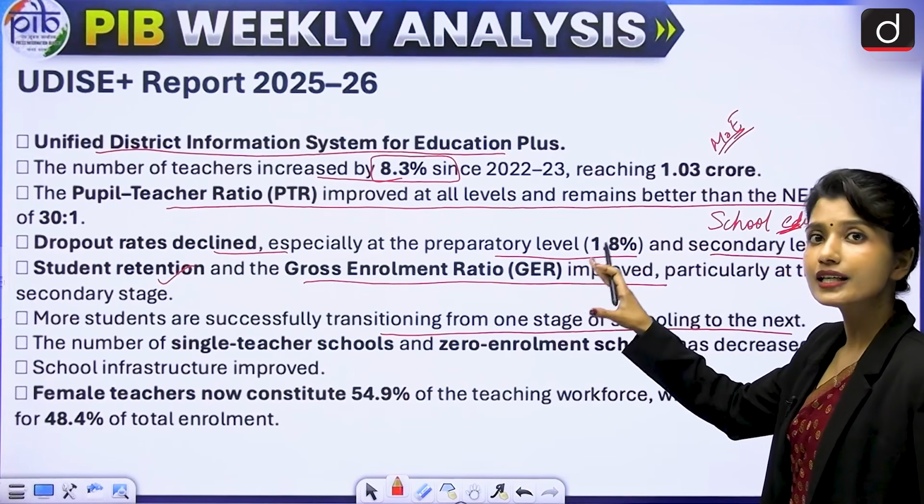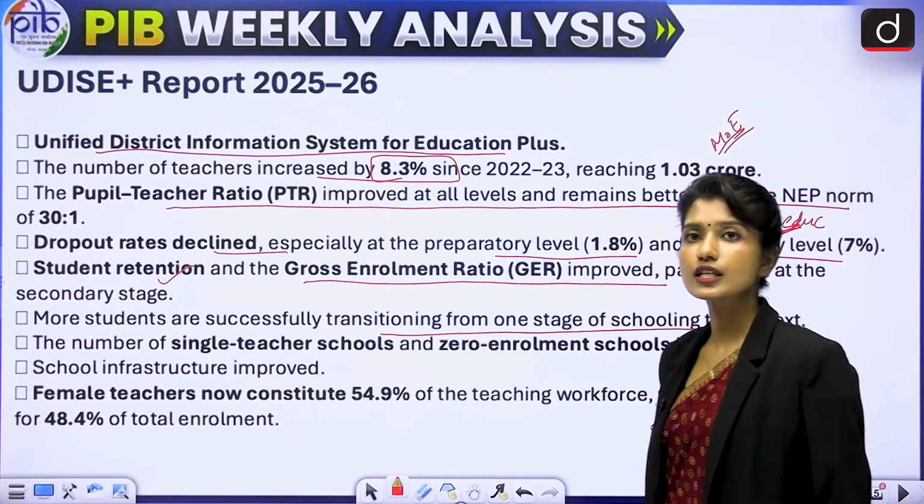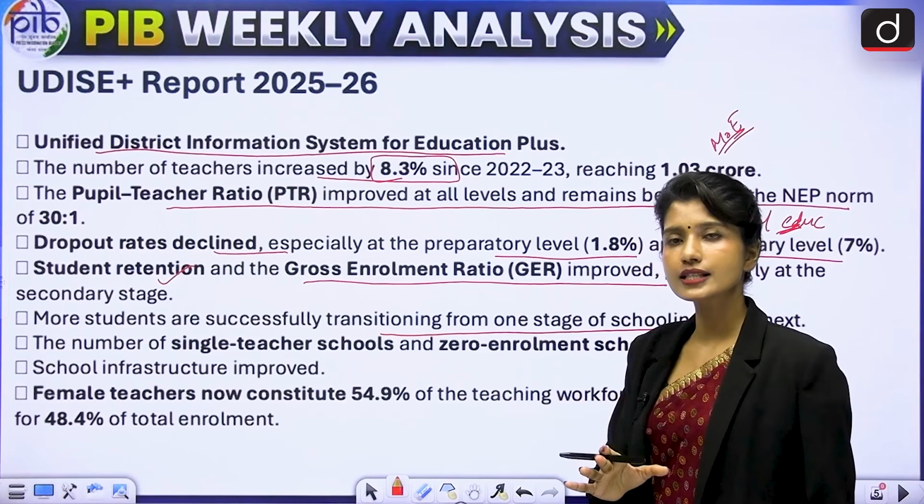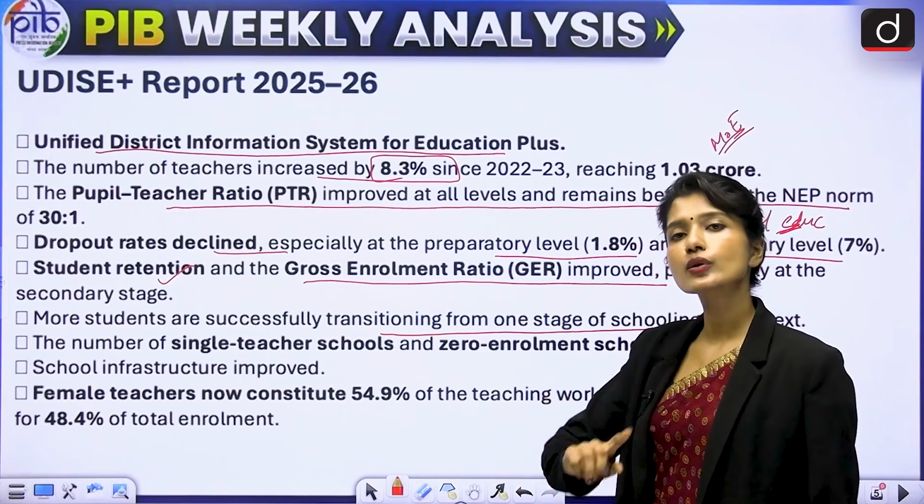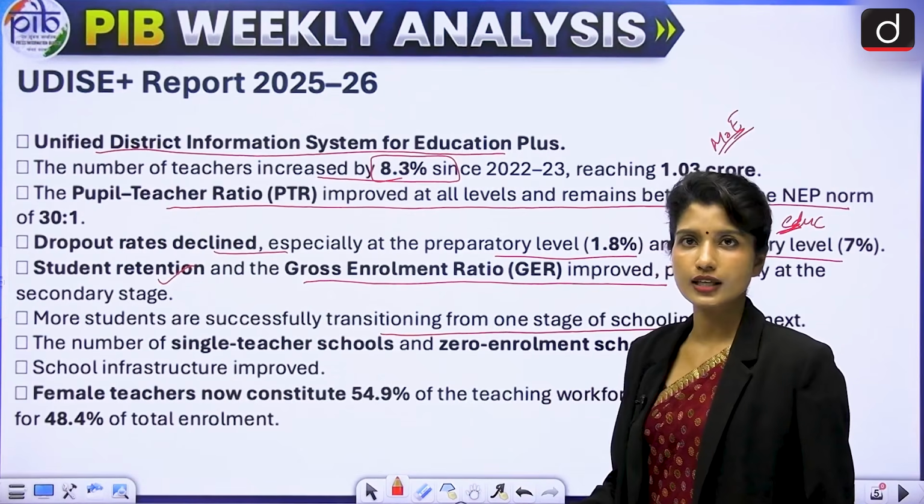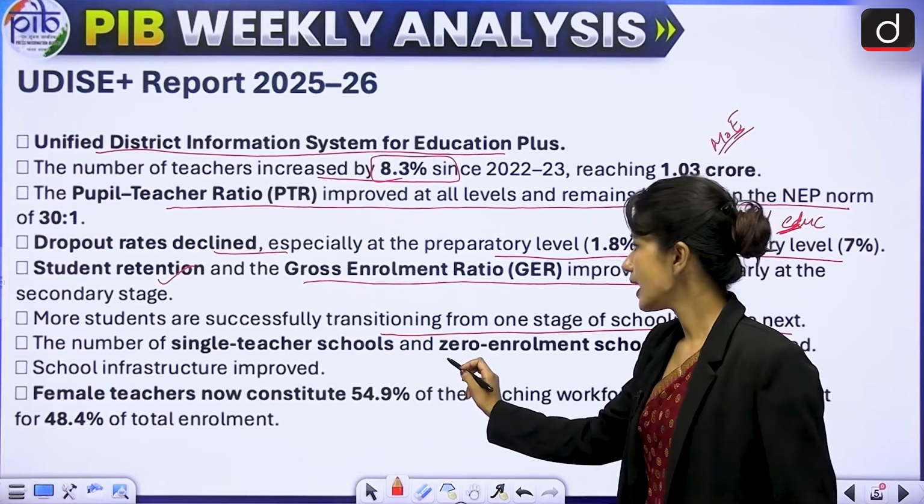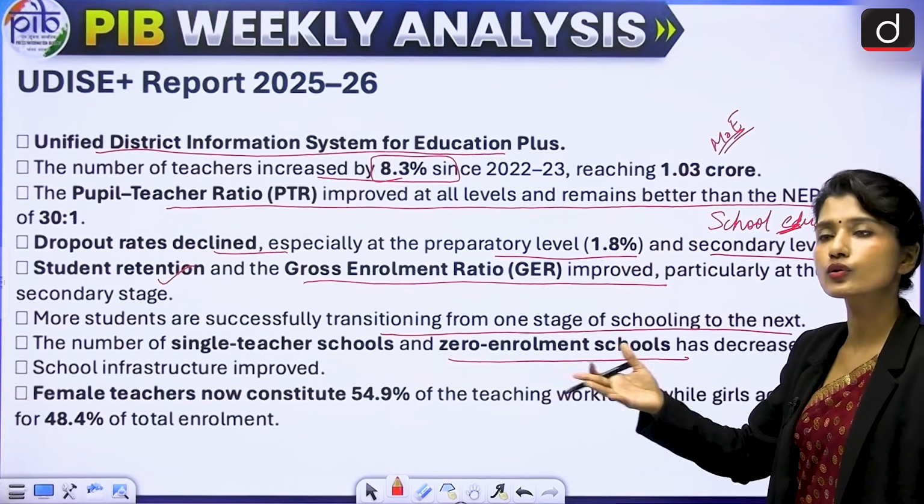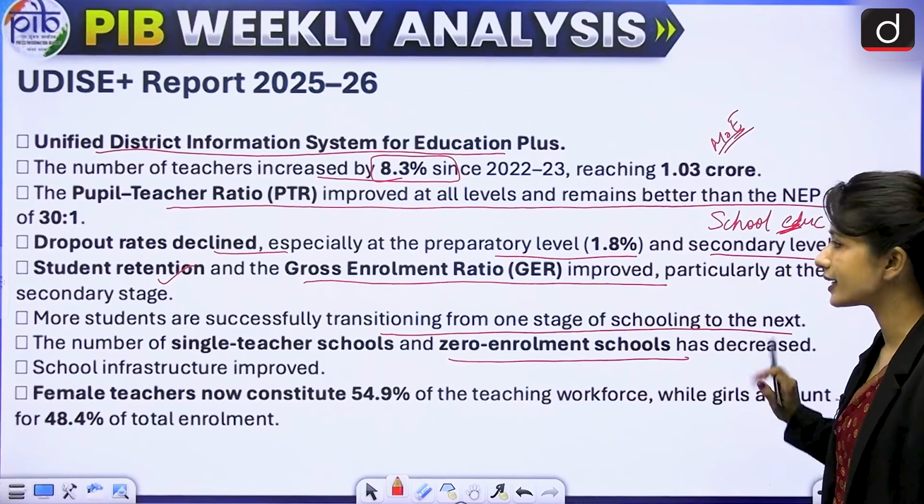The number of single teacher schools, because there were a lot of single teacher schools earlier, meaning let's say a school is a primary school, so it has classes up till 5th standard, and there was only one teacher for all the subjects, all the classes. That is a single teacher school. And zero enrollment schools, meaning there are schools but there were no students, no enrollments. So that has also decreased.